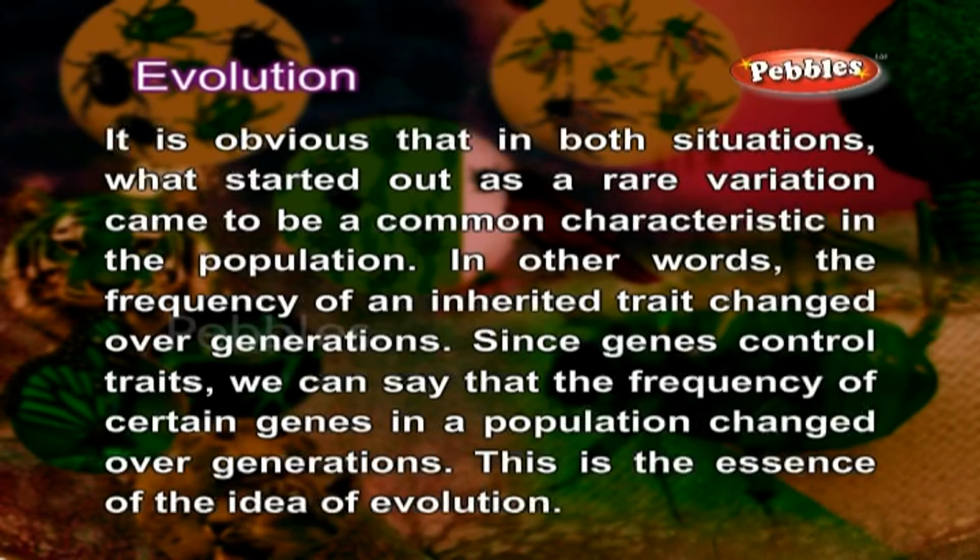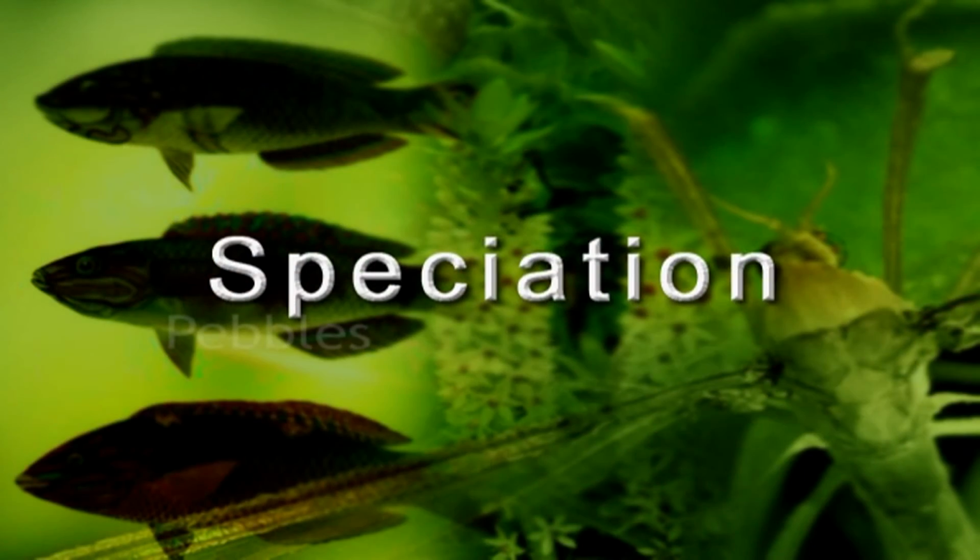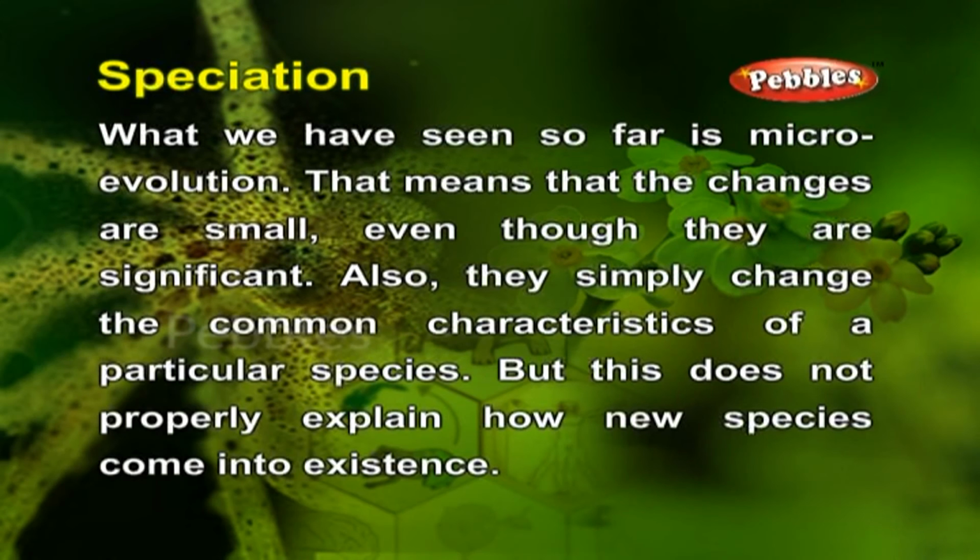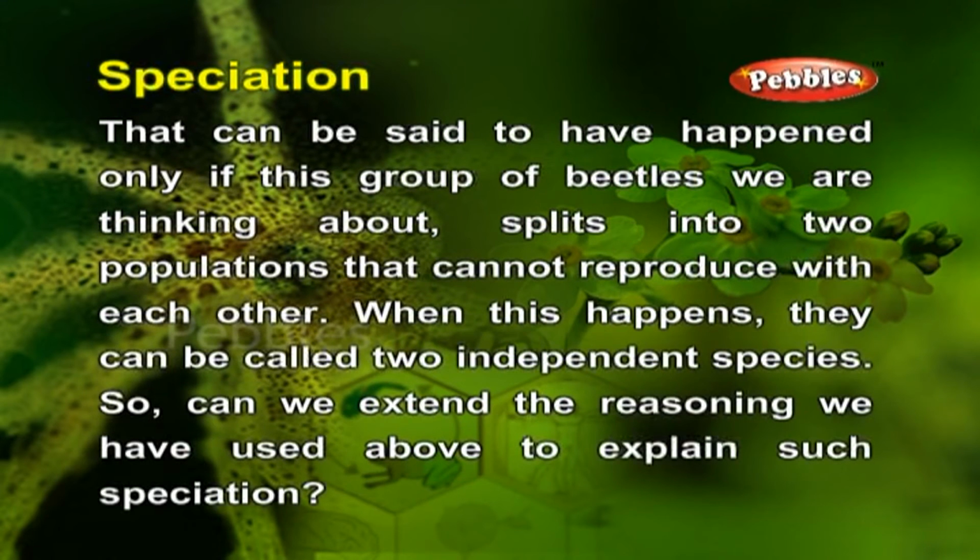This is the essence of the idea of evolution. Speciation. What we have seen so far is microevolution. That means that the changes are small even though they are significant. Also, they simply change the common characteristics of a particular species, but this does not properly explain how new species come into existence. That can be said to have happened only if this group of beetles we are thinking about splits into two populations that cannot reproduce with each other. When this happens, they can be called two independent species.